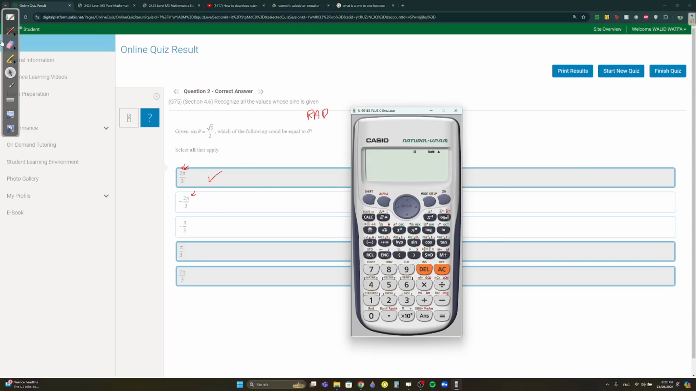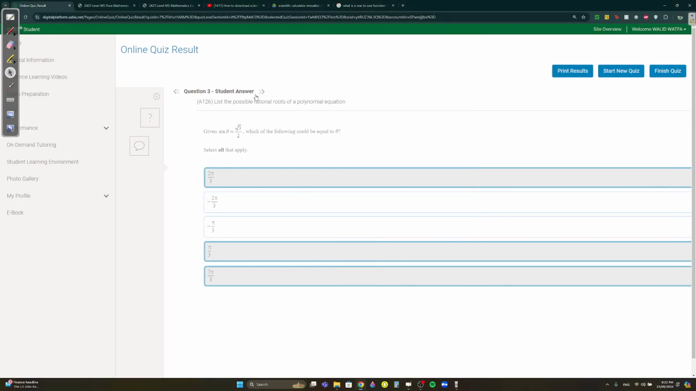So this is how you solve this type of question. Put it on the calculator. Make sure your calculator is on radians.